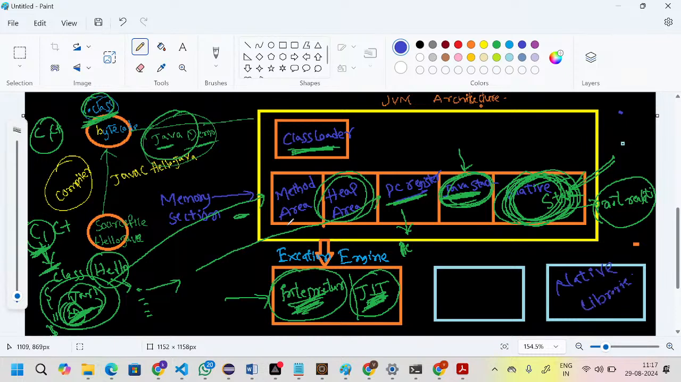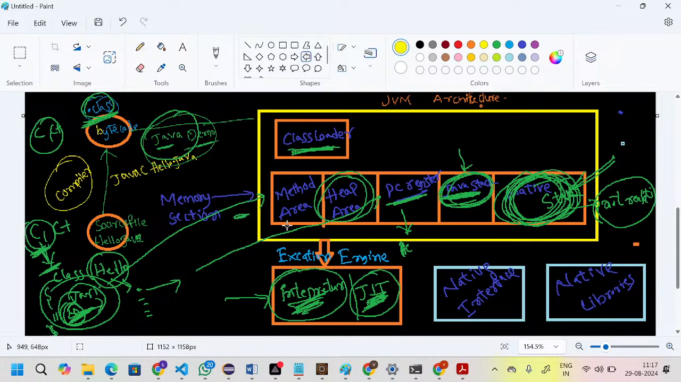Next, if you want to communicate between the native libraries and the execution engine, we have a mediator. The mediator is called the native interface. The native interface is the mediator between the libraries and the execution engine. These two will help when you write C language. Until then we will not use these.